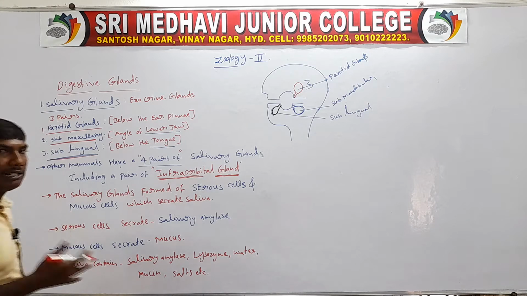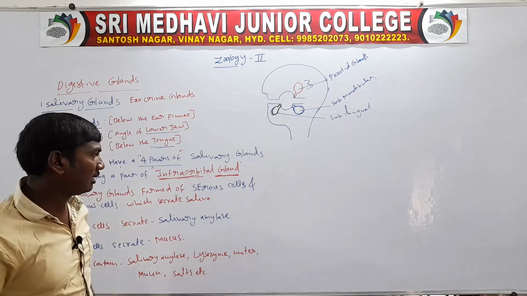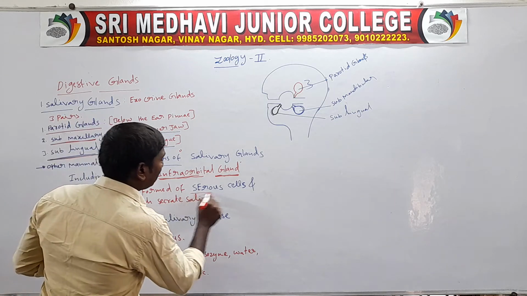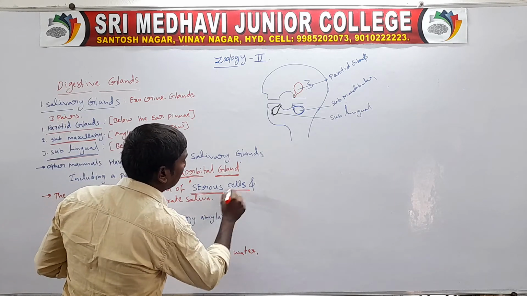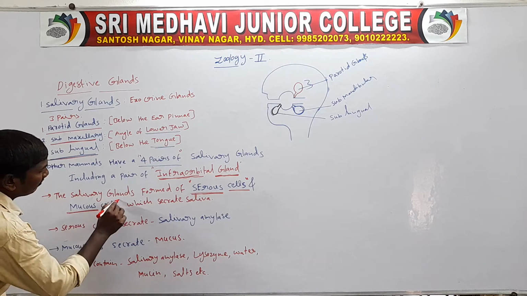Next, the salivary glands are formed by cells. These cells are called the serous cells, and the second type is the mucous cells.